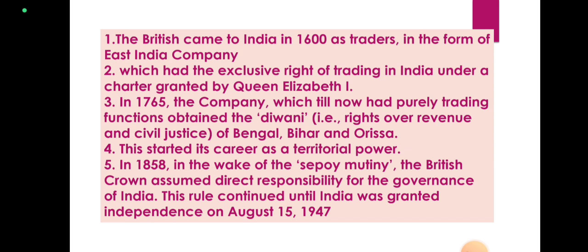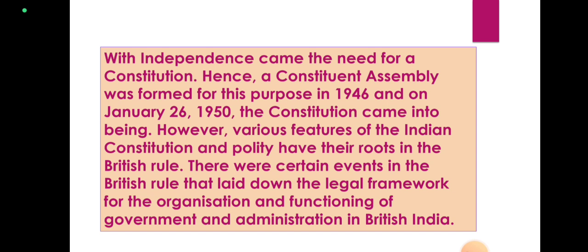In 1858, in the wake of the Sepoy Mutiny, the British Crown assumed direct responsibility for the governance of India. This rule continued until India was granted independence on August 15, 1947. With independence came the need for a constitution. Hence, a constituent assembly was formed for this purpose in 1946. The constitution was adopted on November 26, 1949, and came into being on January 26, 1950.